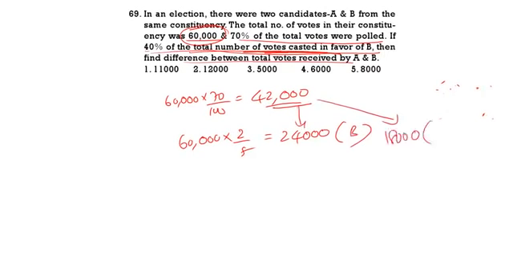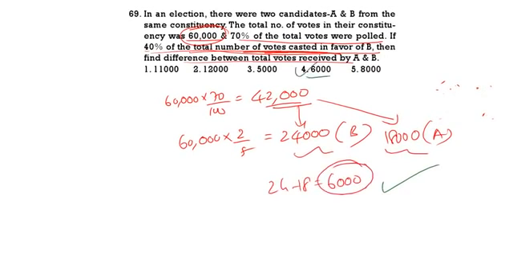Now, what is the difference between A and B? 24 minus 18, that is equal to how many thousand? 6,000. So 6,000 is the correct answer. 6,000 is the vote difference between A and B, which means option 4 will be the correct answer. See the next question.